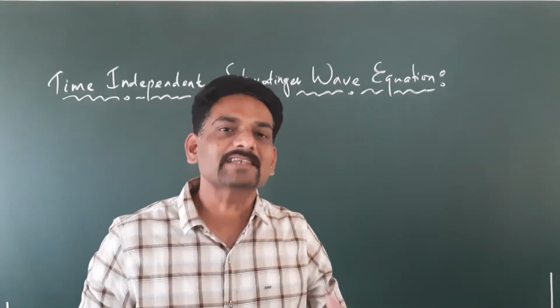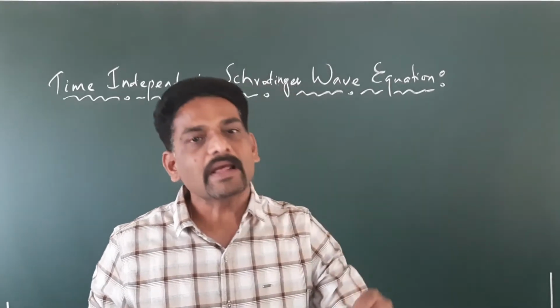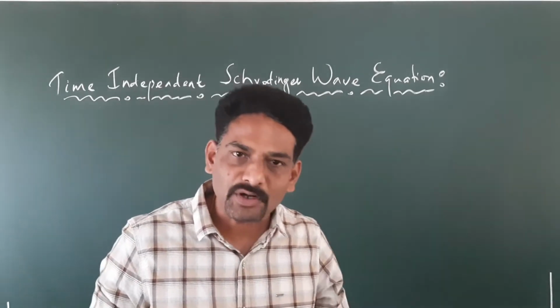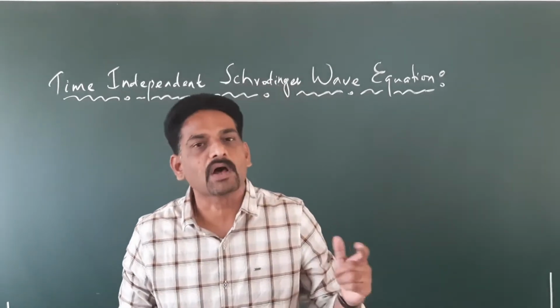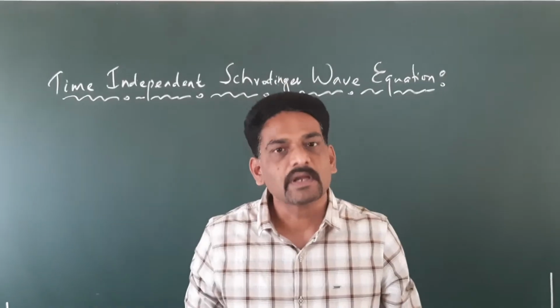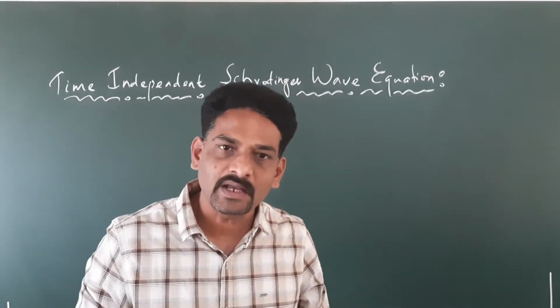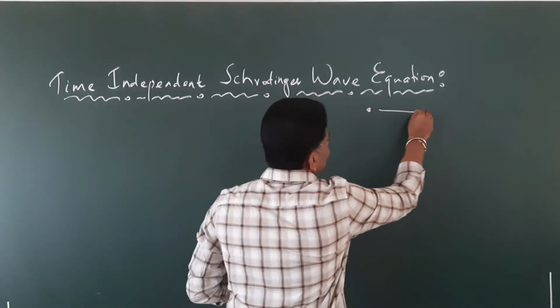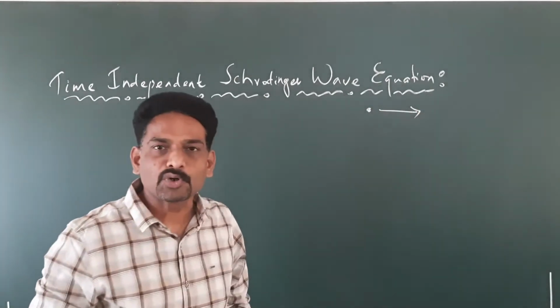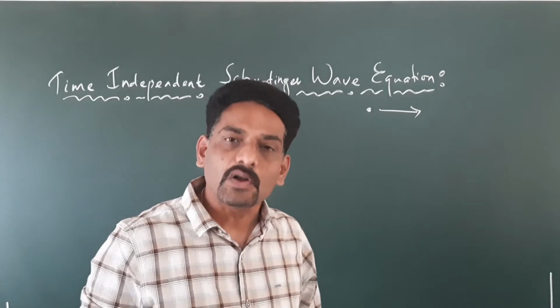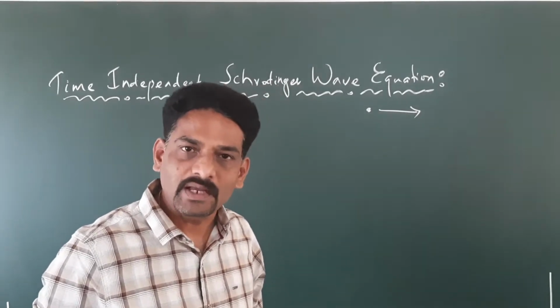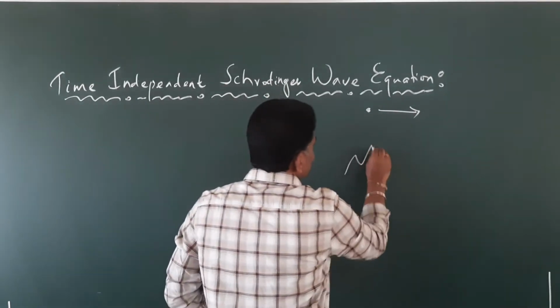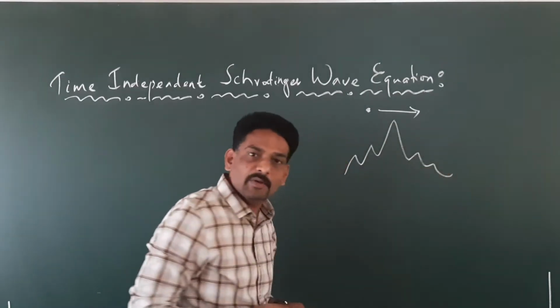We know that as per de Broglie, whenever a particle which is having a small dimension like an electron or proton or neutron is in motion, it is always associated with a wave. That is, a particle in motion like an electron, proton or neutron is always associated with a wave nature. So we have a wave nature for the moving particle.